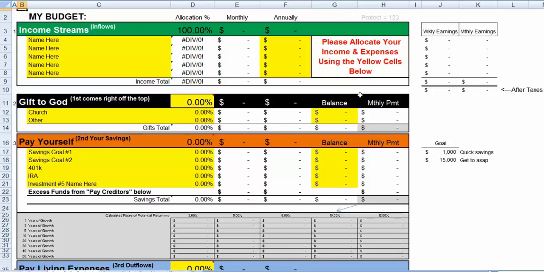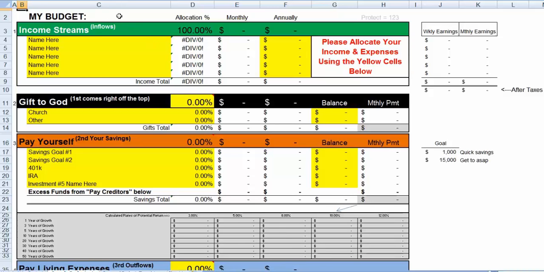So this budget is pretty fast, and it goes through your income streams and different types of expenses that anybody may find themselves in, in different types of categories. So I'll just go ahead and start with this and see where we go from there.